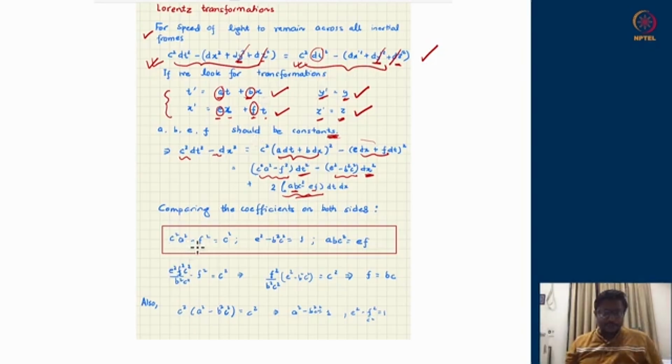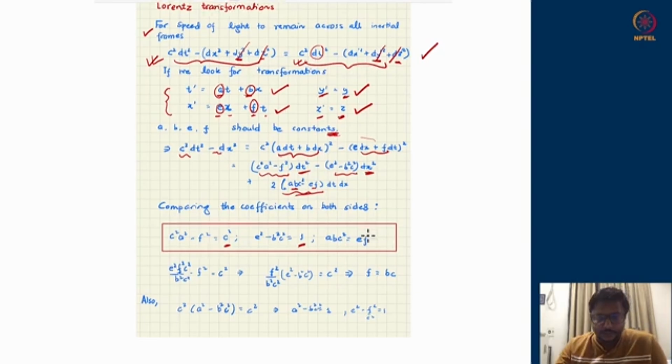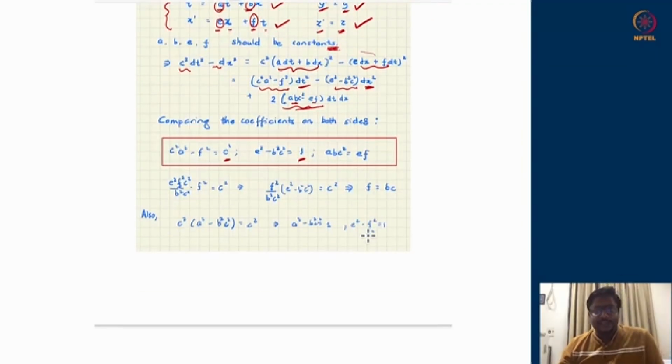c square a square minus f square, which is the coefficient of dt square on the right hand side, should match the coefficient on the left hand side, which is c square. e square minus b square c square, which is the coefficient of dx square, should match the coefficient of dx square on the left hand side, which is 1. And twice of abc square minus ef should be 0, which gives rise to the identity abc square is ef. So these are the three identities, relations amongst the constants a, b, e, f generated by the demand of constancy of speed of light. Now there is plain simple algebra to follow.